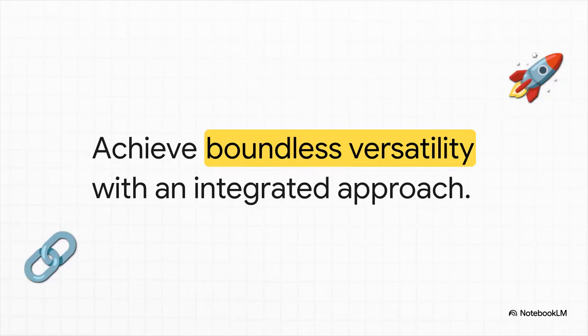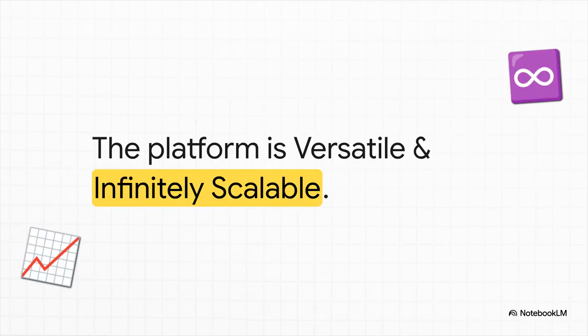Moving on, let's take a look at boundless versatility. The claim here is that the platform is versatile and infinitely scalable. Usually when software is bogged down by heavy frameworks, trying to scale it up to handle more users just causes it to break or slow down exponentially. But since A G Systems relies on absolute simplicity, there's literally no upper limit. The system can just grow infinitely because there are zero artificial bottlenecks holding it back.